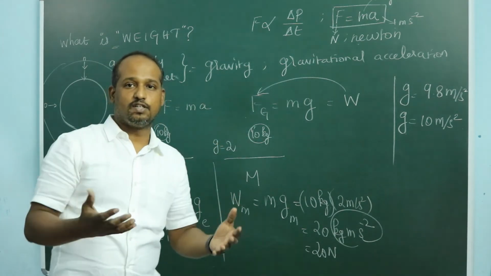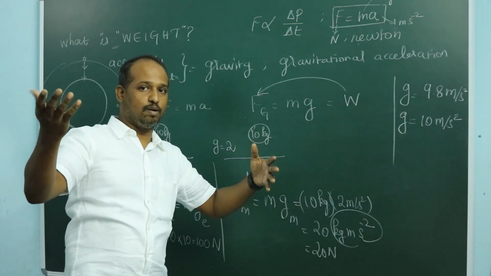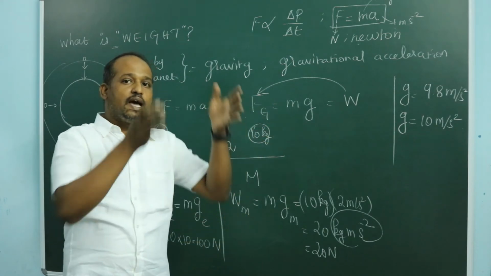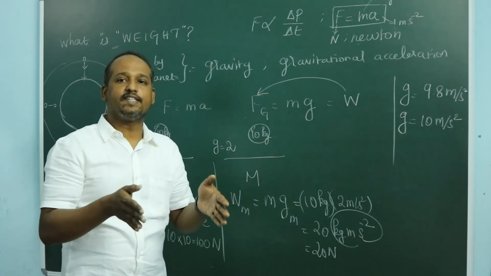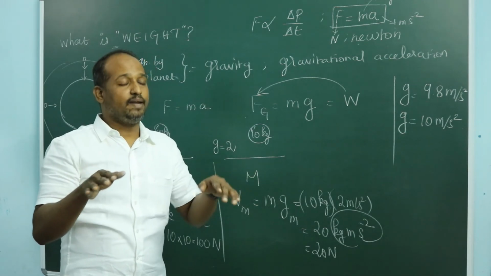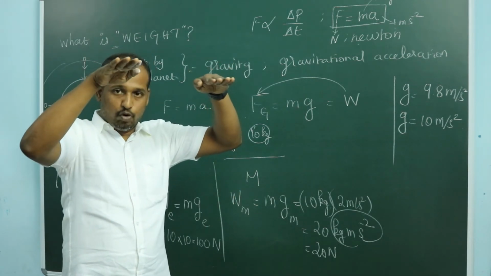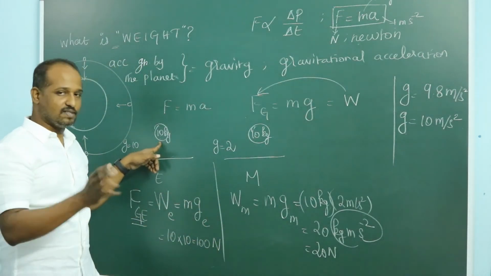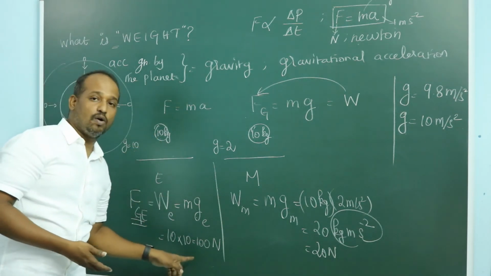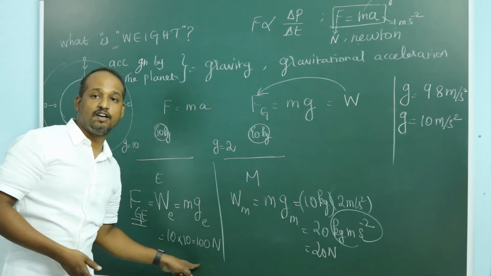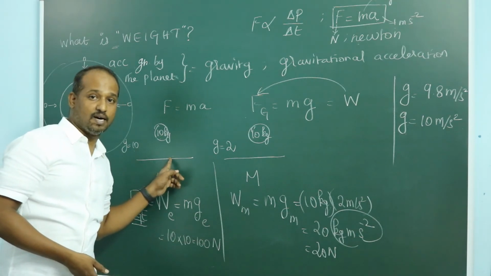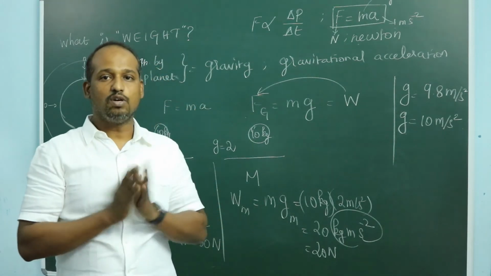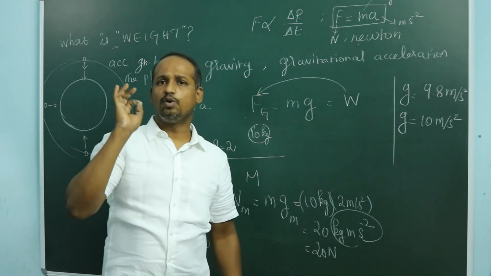You can go search for that famous thing that we talked about last time, the feather and hammer experiment on the Moon surface. The hammer and the feather both fall down at the same rate because there is no atmosphere. On Earth, a 10 kilogram hammer goes down faster because it exerts 100 Newton force. The same hammer of 10 kilogram mass on the Moon surface experiences only 20 Newton force, hence it goes down slowly.